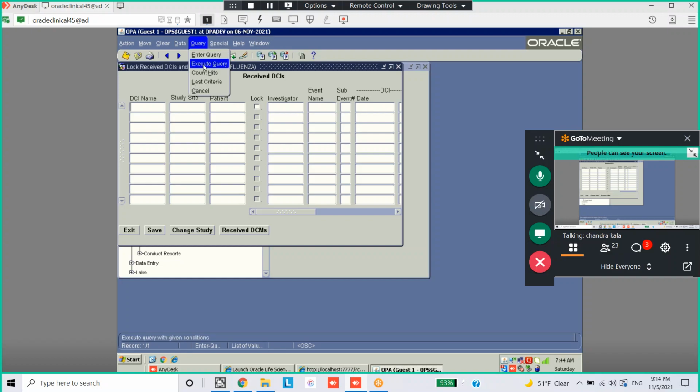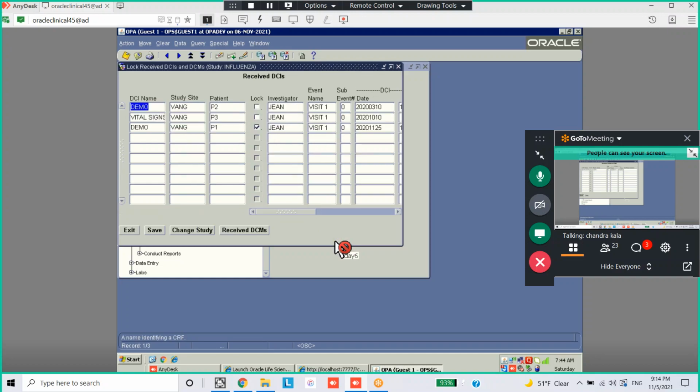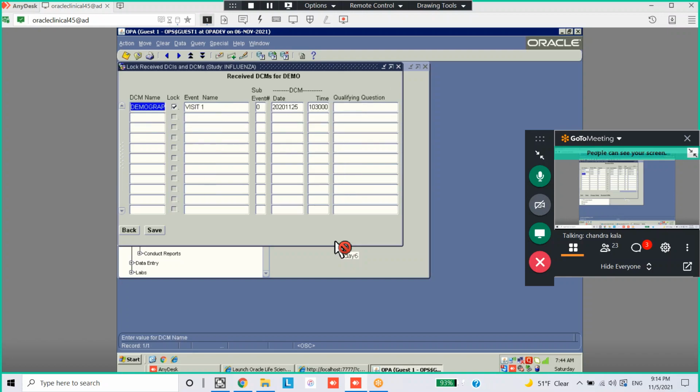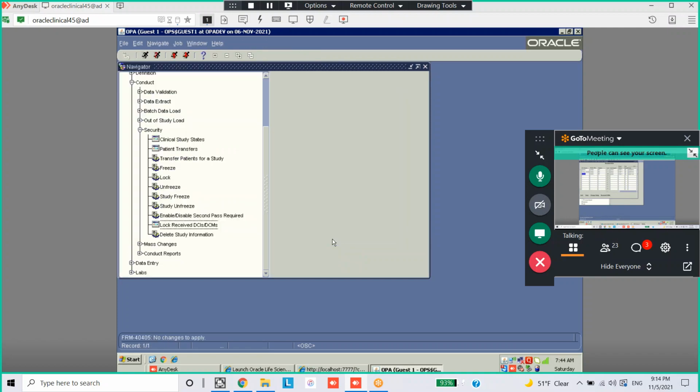Execute query. It's showing demo, last one, locked. The DCM is also locked. Demo DCM will also be locked. So this will be cascaded. Even a locked date we can update, but as a privileged update.